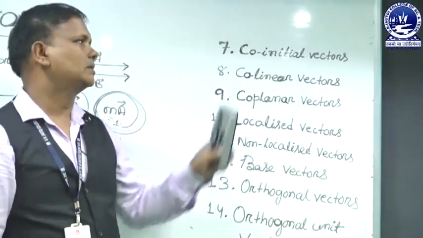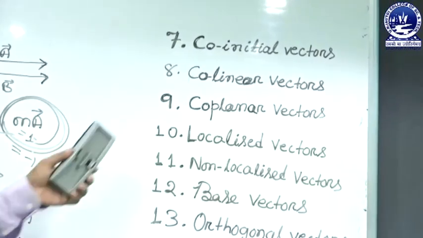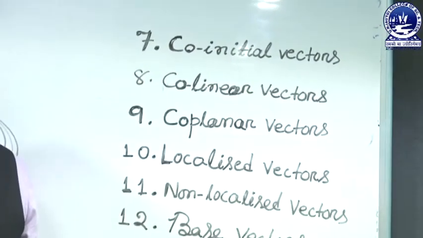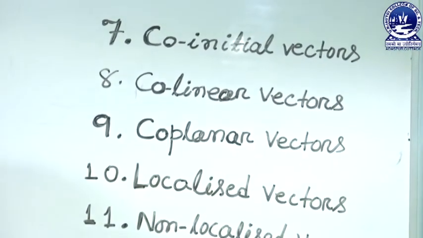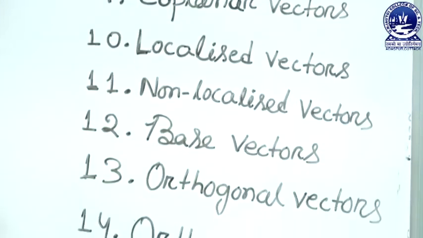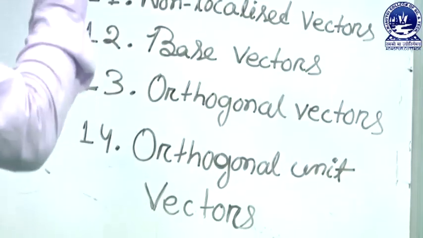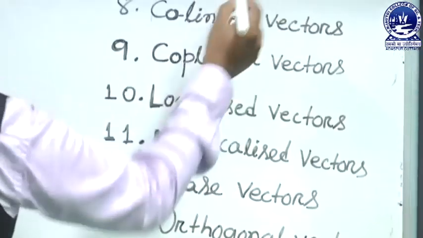Next we discuss co-initial vectors. What are co-initial vectors? Co means joint, like the co-limited, private limited at the end of a company's name. So co means joint or united, and initial means starting point.